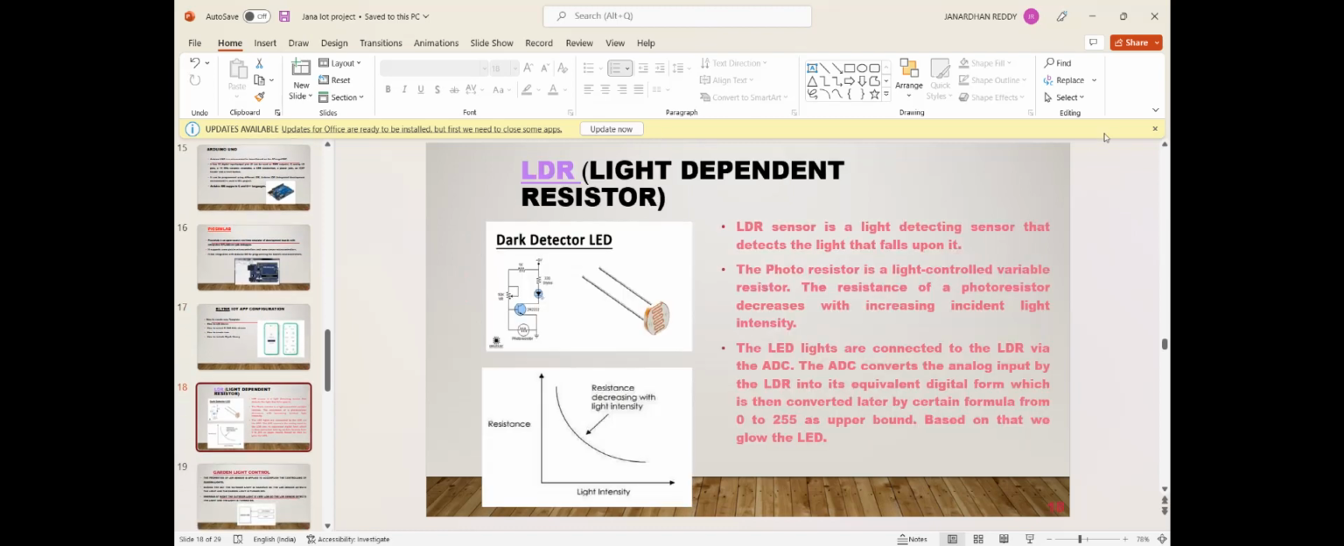What is LDR? Light dependent resistor. I already said, here see the graph. Resistance is inversely proportional to light intensity. As the light intensity increases, the resistance of the LDR decreases. So in the daytime the sunlight will be more, so the light automatically turns off, and at night the light will be low, so the lights will automatically turn on.